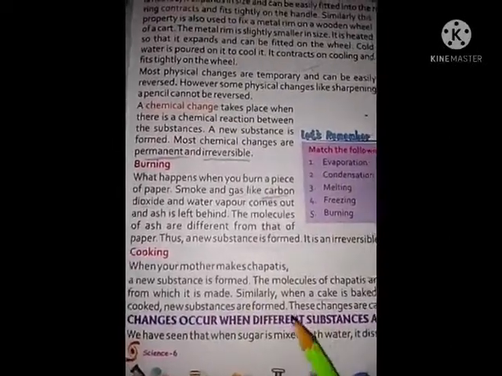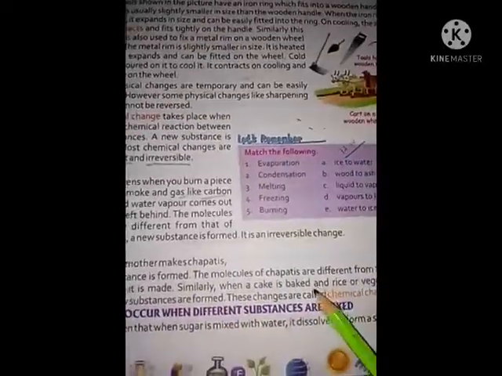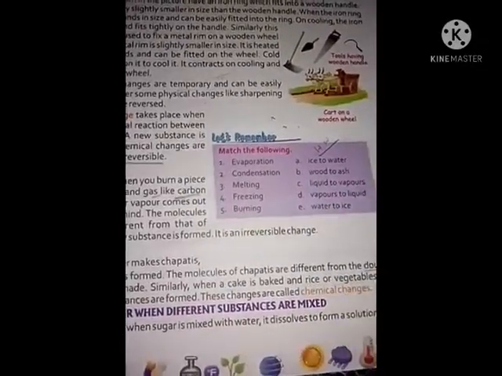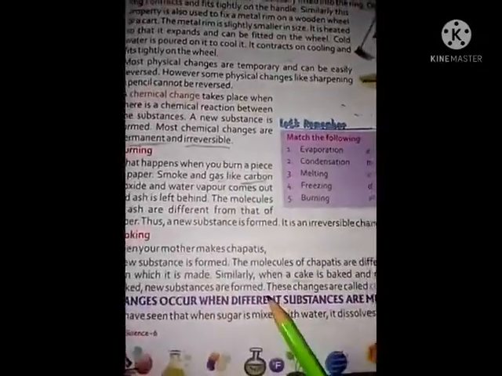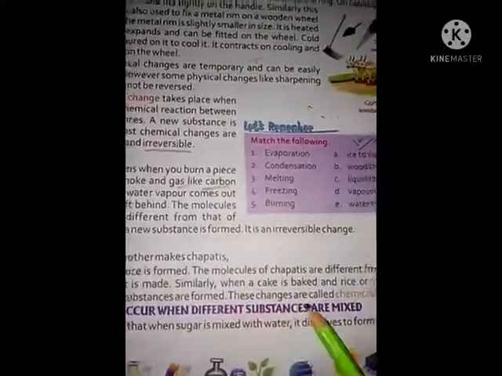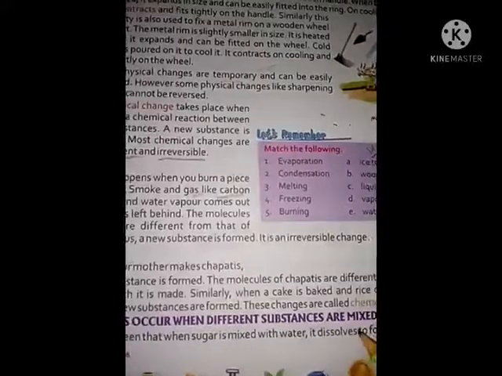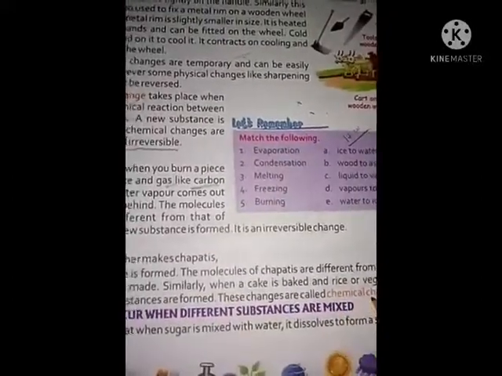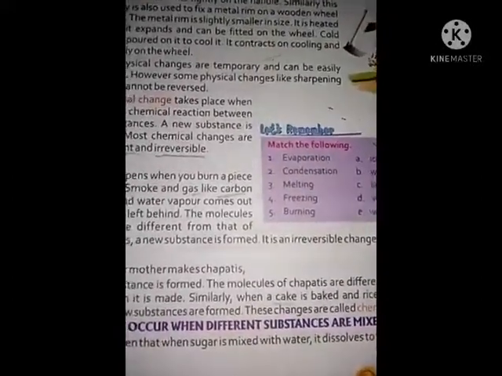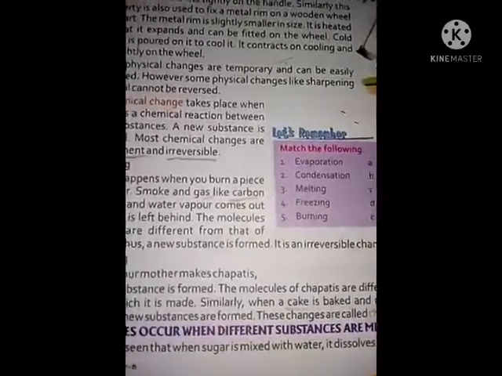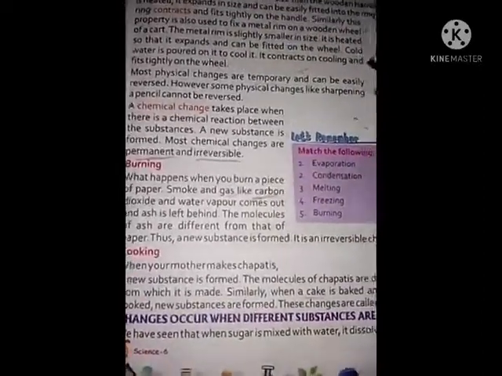Similarly, when we cook rice or vegetables, new substances are formed. These changes are called chemical changes, because in these changes the molecules are changed.